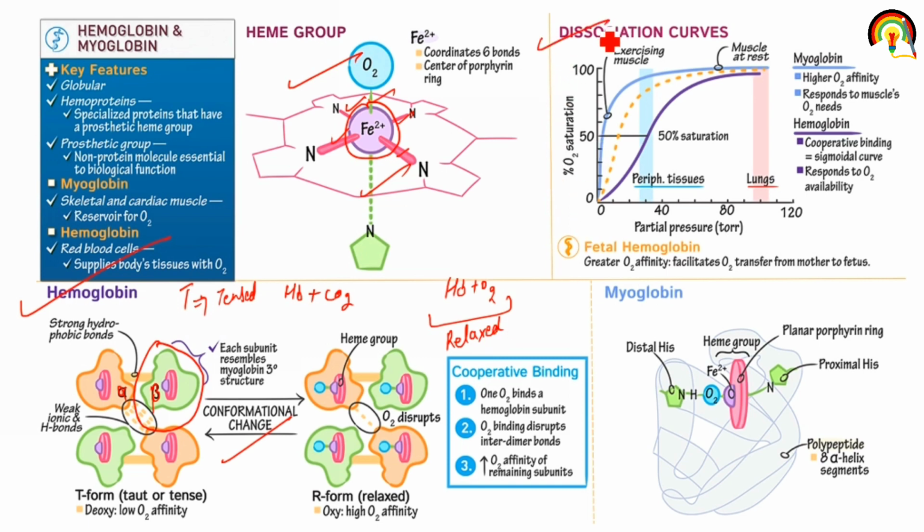This is the dissociation curve of myoglobin and hemoglobin. What is important is that hemoglobin shows a cooperative sigmoidal curve, while myoglobin shows a hyperbolic curve.